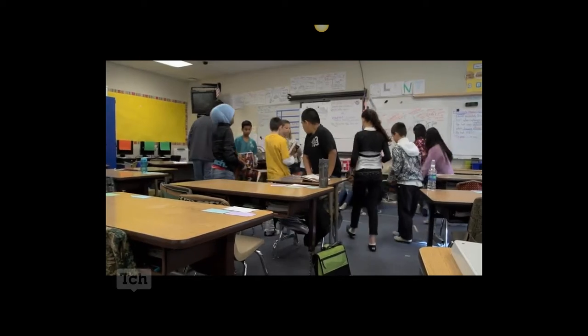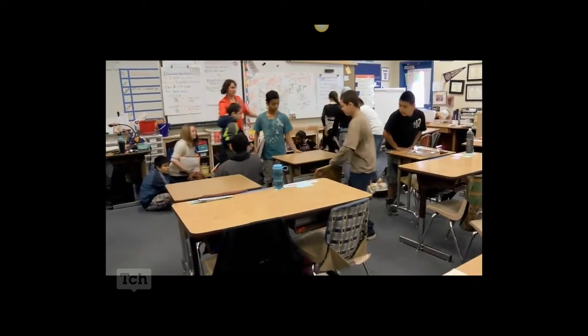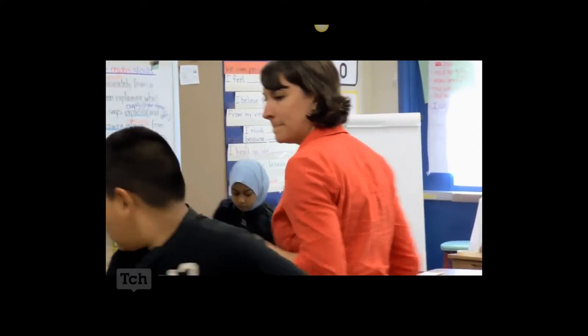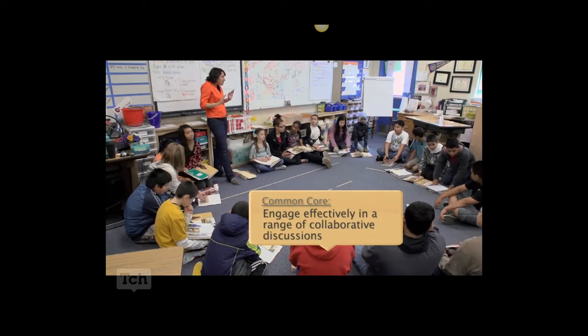So after we do the small group brainstorm, I ask them to come prepared for text talk time. And text talk time is a discussion structure that I created in order to give the kids an opportunity to talk about a text that we had been reading during the week. It's an opportunity for them to call the shots and to discuss what they were thinking when they read the text. And it's also an opportunity for me to ask questions that challenge them and that I'll later expect them to respond to in writing.